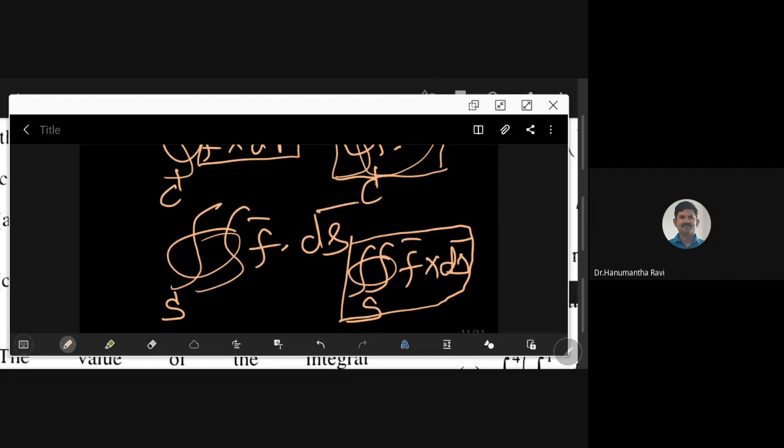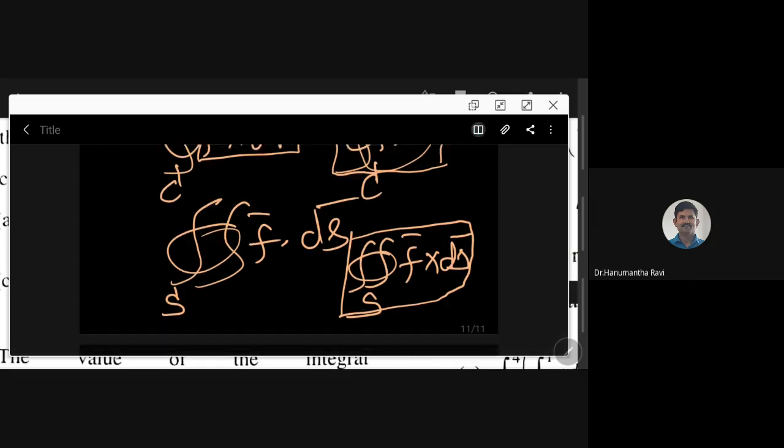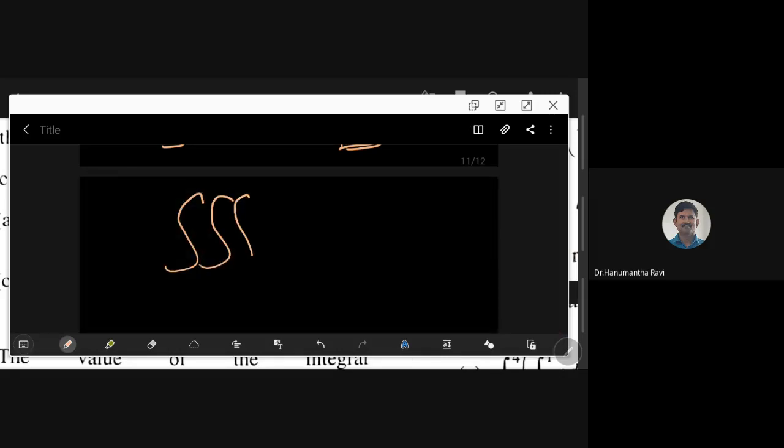And I'm coming to the third one, that is the volume integral. For a closed volume, you have the integral of V dv, right? And here, it must be a scalar valued function. Please remember, usually in most of the applications, it's a scalar valued function. That's all.